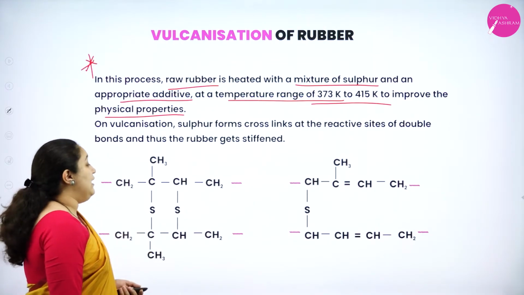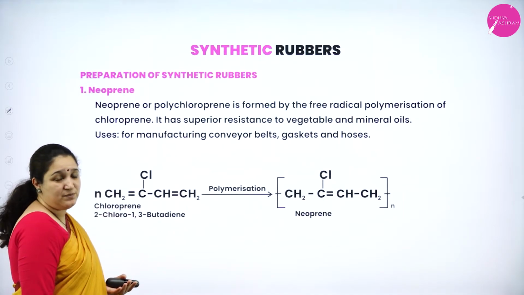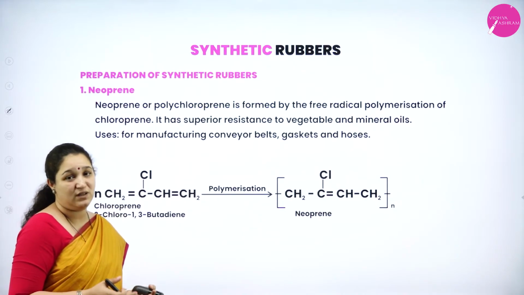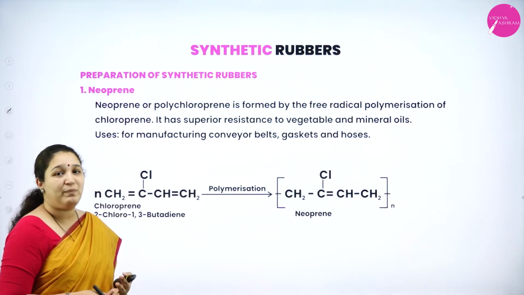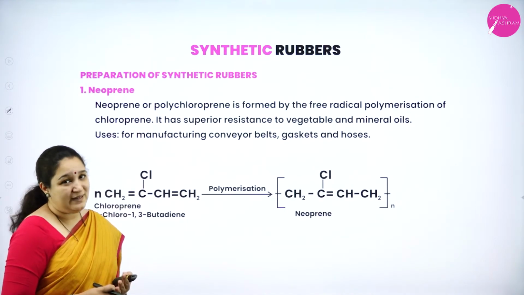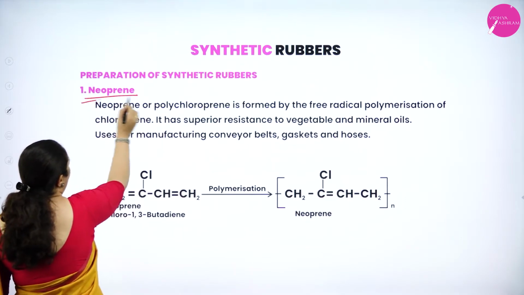Next we'll see about synthetic rubbers. So now we have different methods of preparation of synthetic rubbers. We do not have to depend on the natural source for rubbers. There are 2 or 3 types of synthetic rubbers. First one is neoprene.